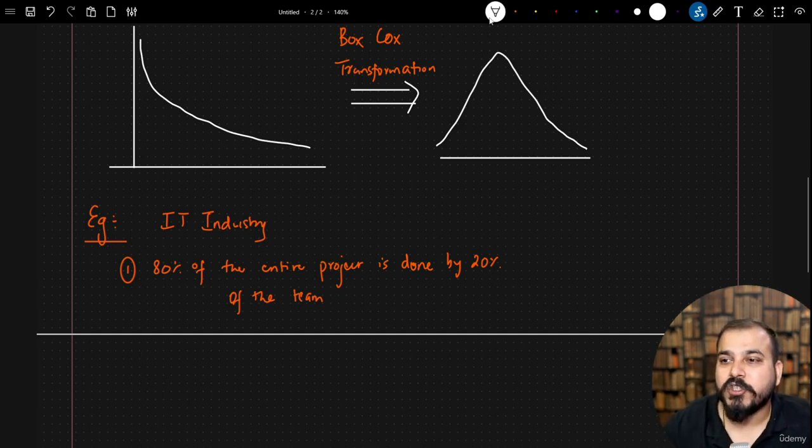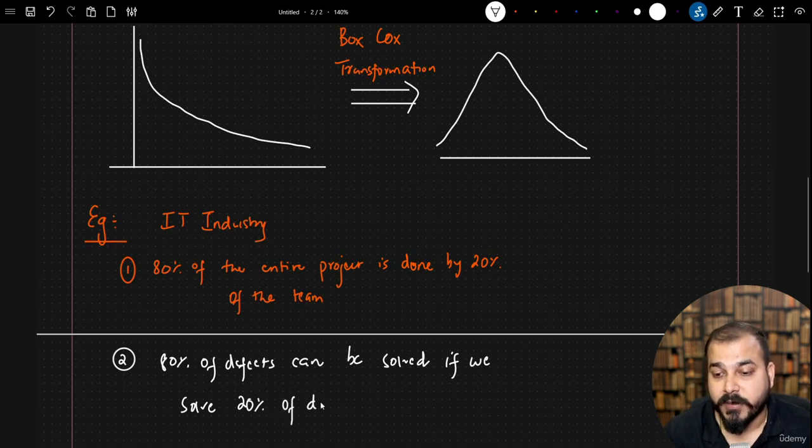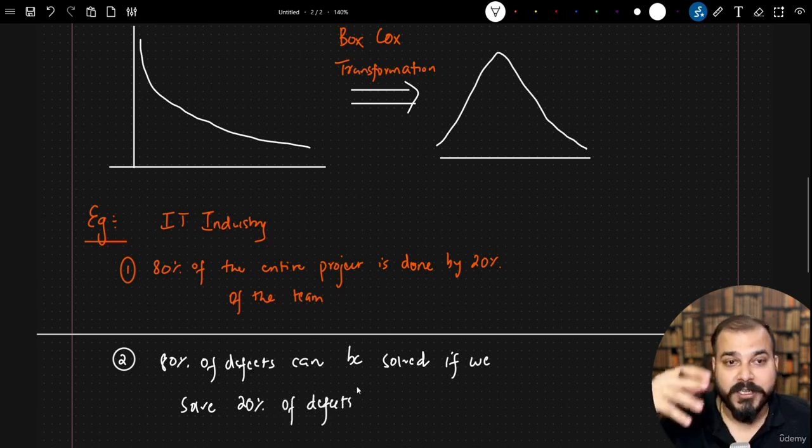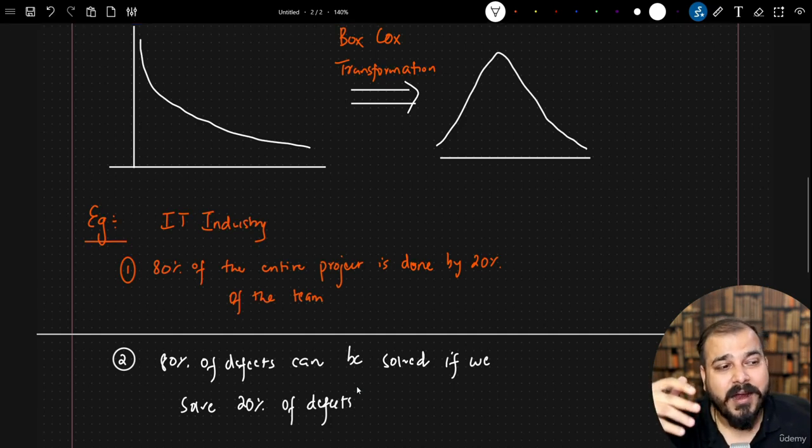Now the second example: 80% of the defects can be solved if we solve 20% of the defects. So let's say there are 20% of main defects that may lead to the rise of the 80% of the defects, right? So if we are able to solve this 20% of the defects, the remaining 80% can be easily solved, right? And similarly, there are different examples.